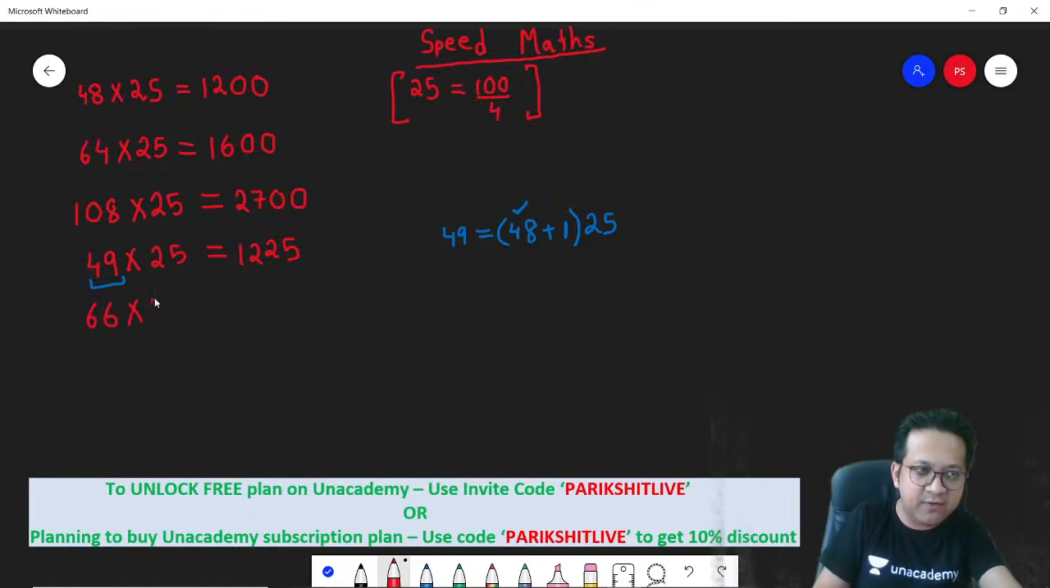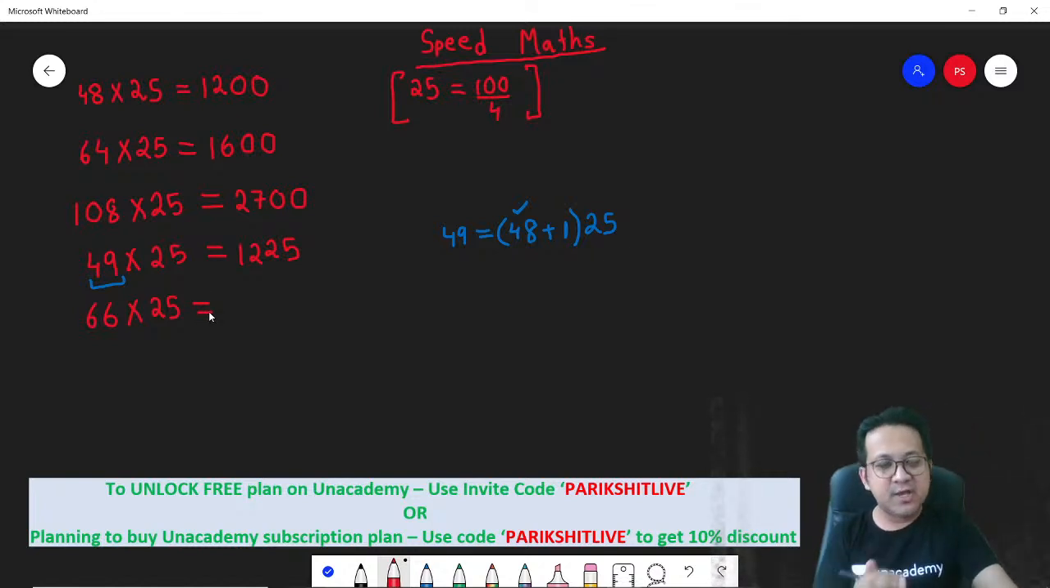66 into 25. What is 25? 25 is 100 divided by 4. So 66, if you divide by 4, you will get 16 as the quotient. And what was the remainder? The remainder is 2. So 2 into 25, 50. Are you following?